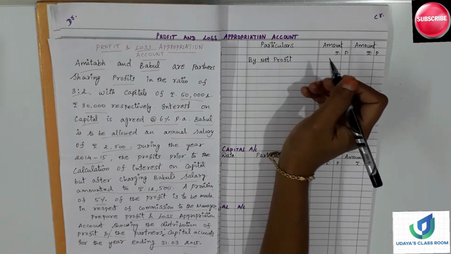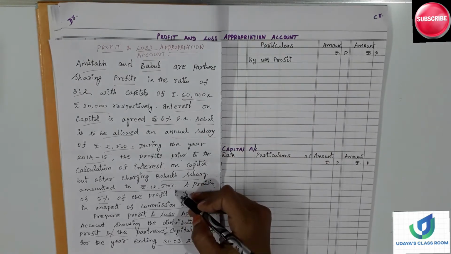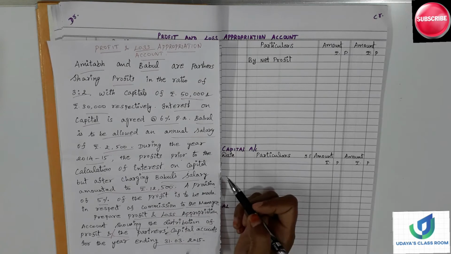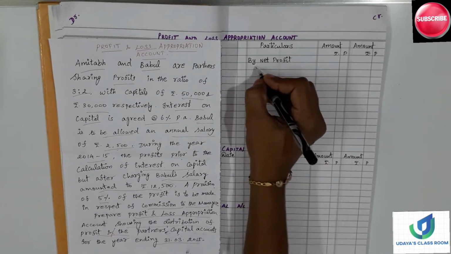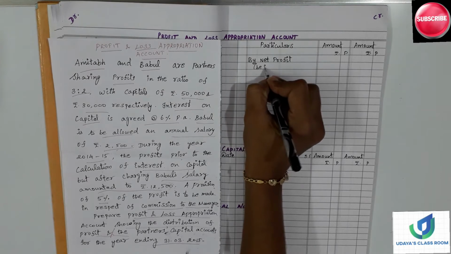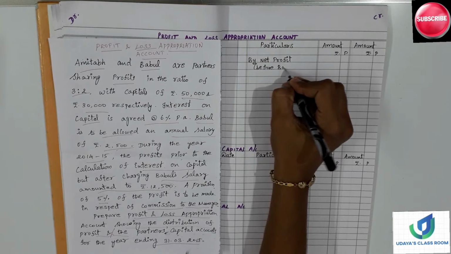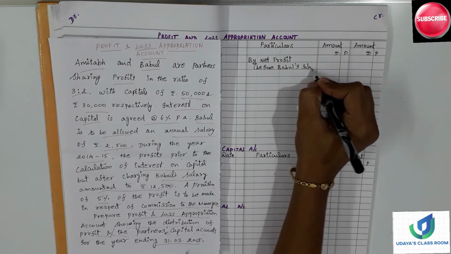Net profit. How much is the net profit? They have told us in the question. The net profit is after charging Babul's salary. How much is Babul's salary? 2,500. So here we can write it before Babul's salary.